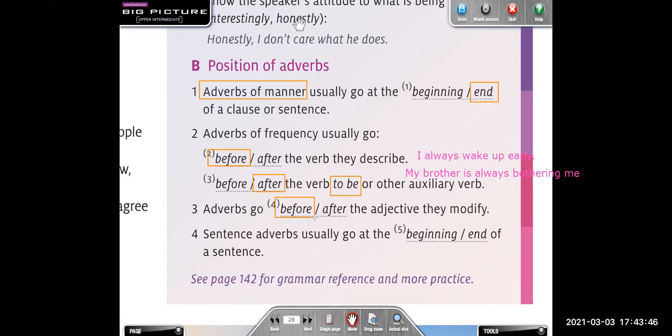Number 4, sentence adverbs usually go at the beginning or end of a sentence? Beginning. As you can see here in the example, it's at the beginning. And usually we use a comma, right? So these are the positions of the adverbs that we are going to use today. Any questions about this?